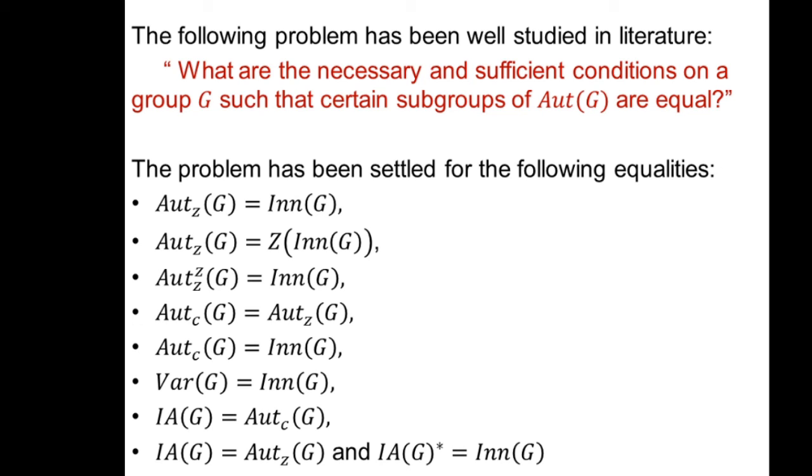Number 3, Aut_Z^Z(G) equal to Inn(G). Number 4, Aut_c(G) equal to Aut_Z(G). Number 5, Aut_c(G) equal to Inn(G). Number 6, Aut_L(G) equal to Inn(G). Number 7, IA(G) equal to Aut_c(G). Number 8, IA(G) equal to Aut_Z(G) and IA*(G) equal to Inn(G).